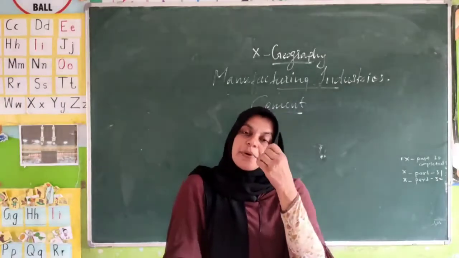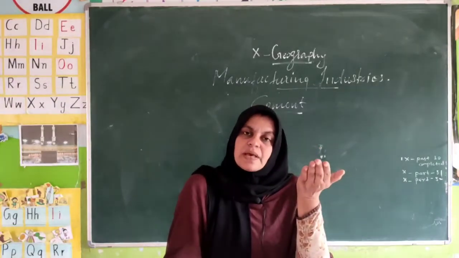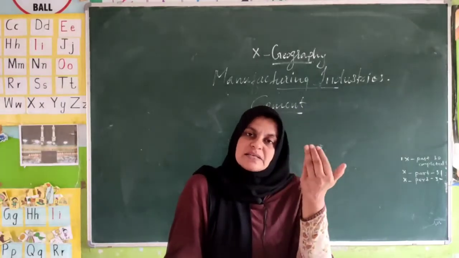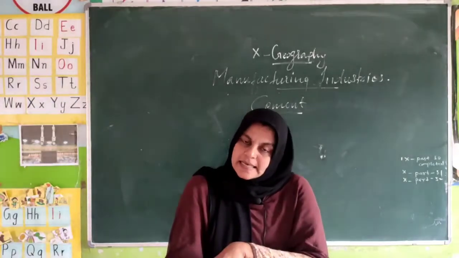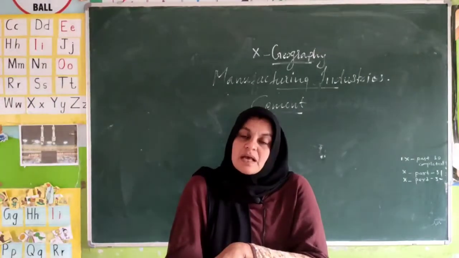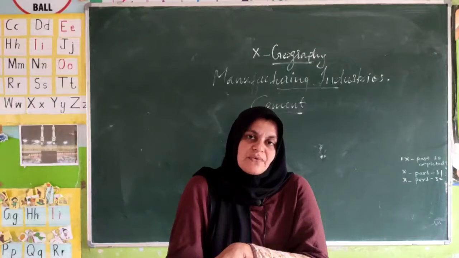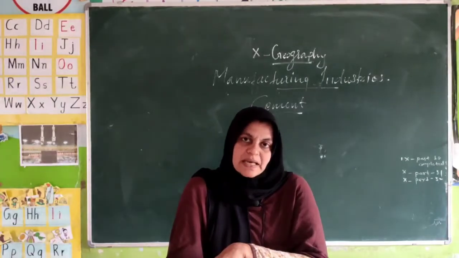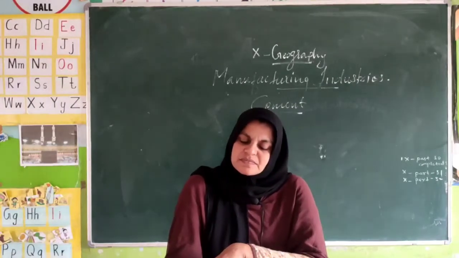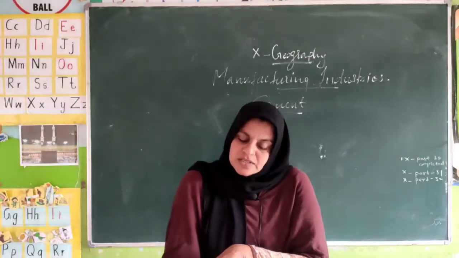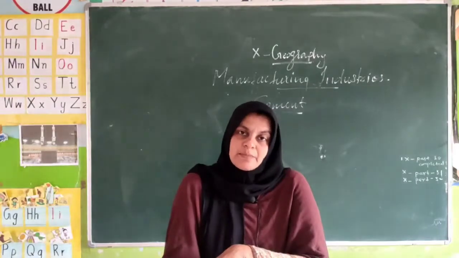So, after the independence, what are the reasons for the development of this industry? സ്വാതന്ത്ര്യത്തിന് ശേഷം ഏതൊക്കെ കാരണങ്ങൾ കൊണ്ടാണ് this industry developed? Decontrol of the price and the distribution. Since 1989 and other policy reforms, industrial policy reforms related with the cement industry also helped the industry to develop. Not only that, rapid growth in the capacity, process and the technology and the production. ഇതൊക്കെ ഇൻഡസ്ട്രിയെ ഡെവലപ്പ് ചെയ്യാൻ ഹെൽപ്പ് ചെയ്തു എന്നാണ് പറയുന്നത്.